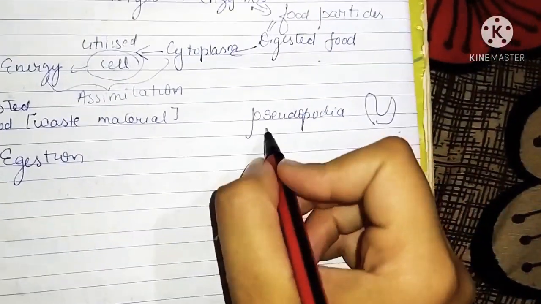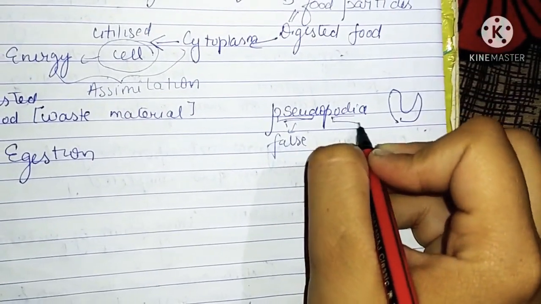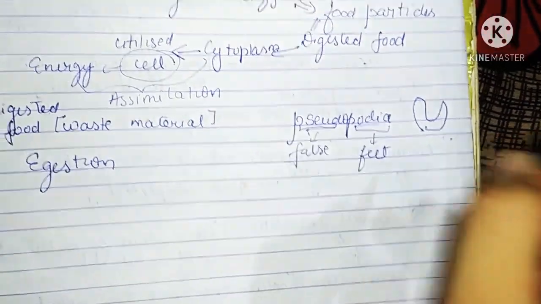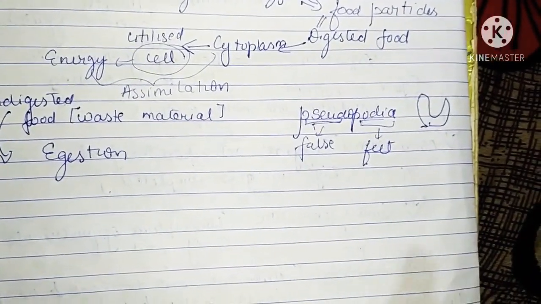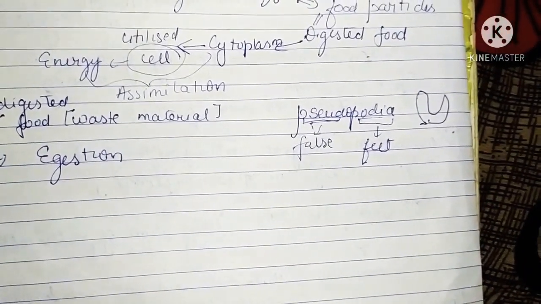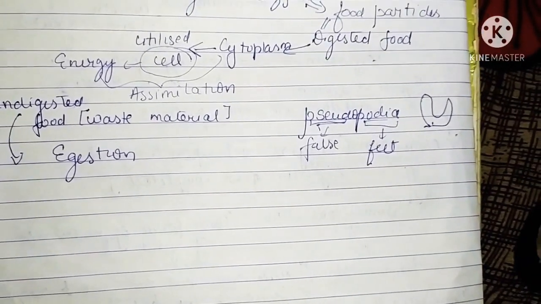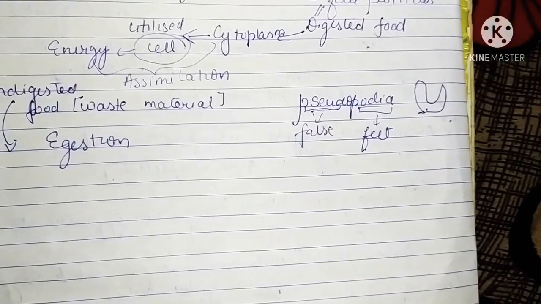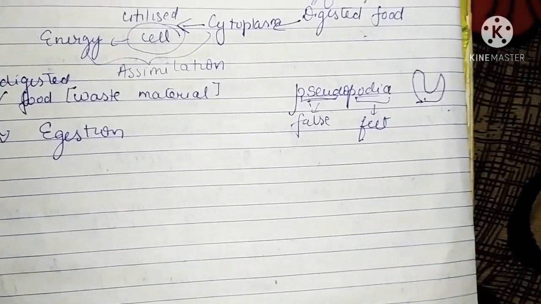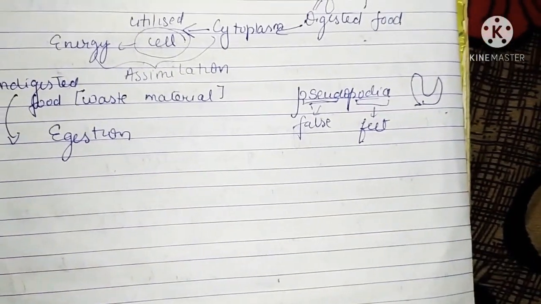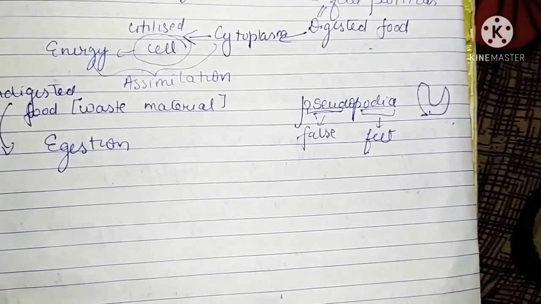Okay, so let me discuss this word also. Here, pseudo means false and podia means feet. Okay, false feet here means that it doesn't have feet like this, but it makes the cell like an arm. Okay, actually they have an irregular shape. But when amoeba tries to capture its food, it makes an arm-like structure. Okay, and that structure is known as pseudopodia. Okay, and this is all about the digestion process in amoeba.